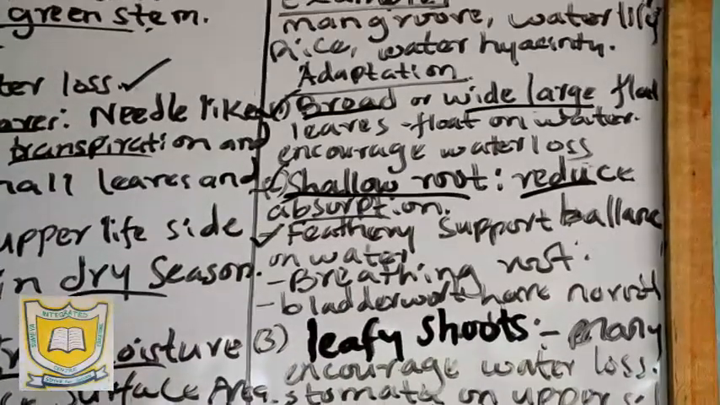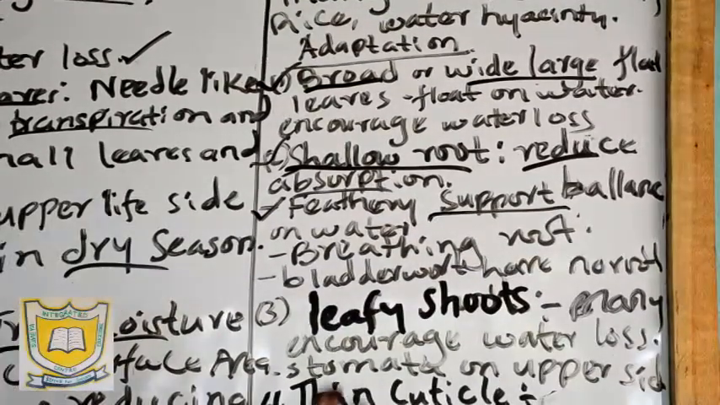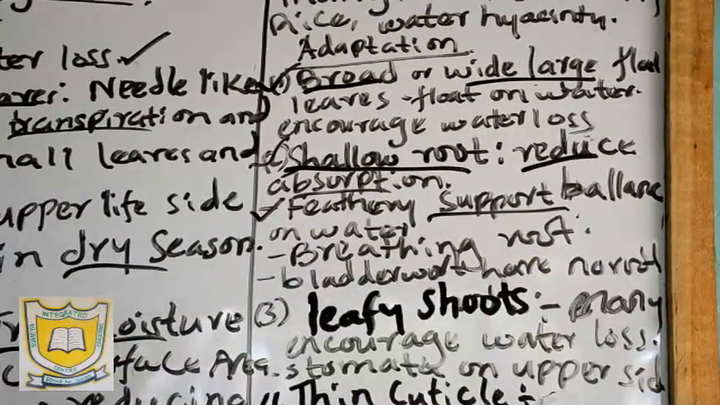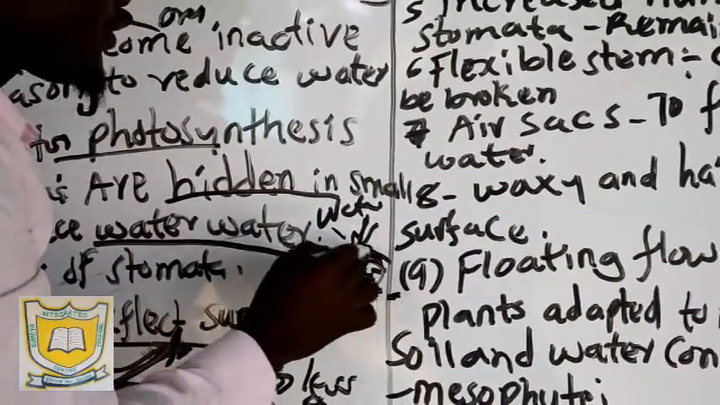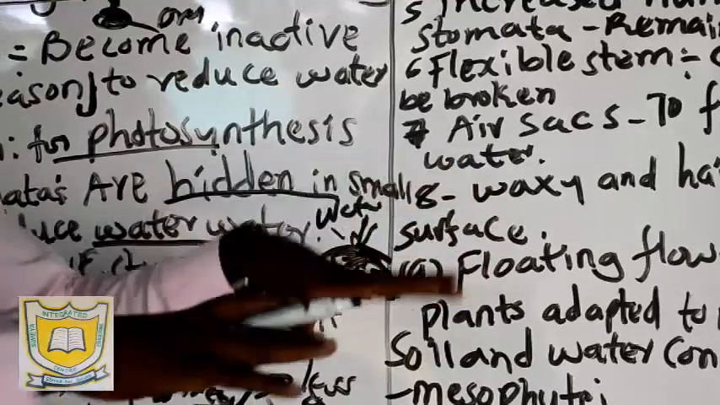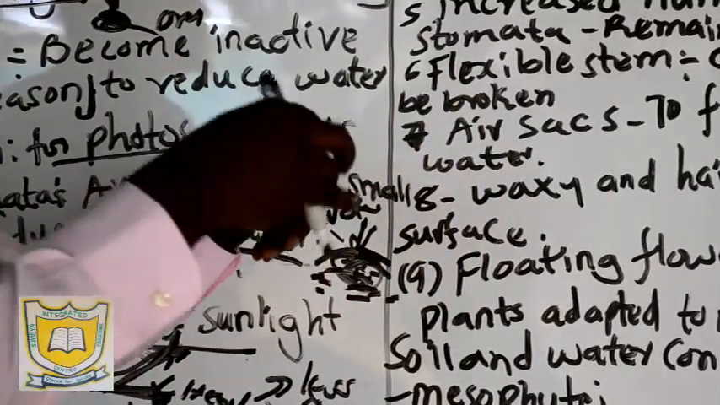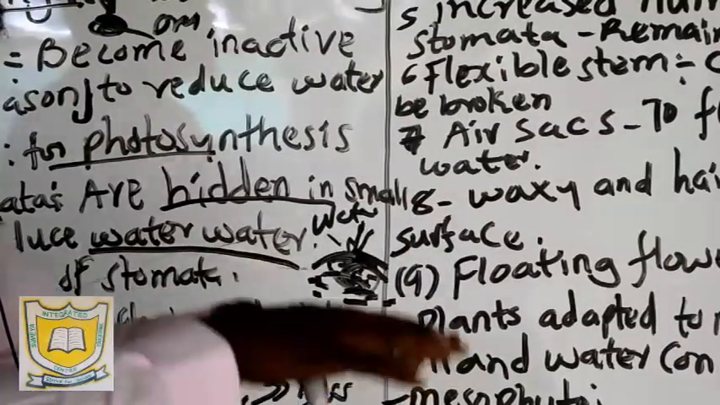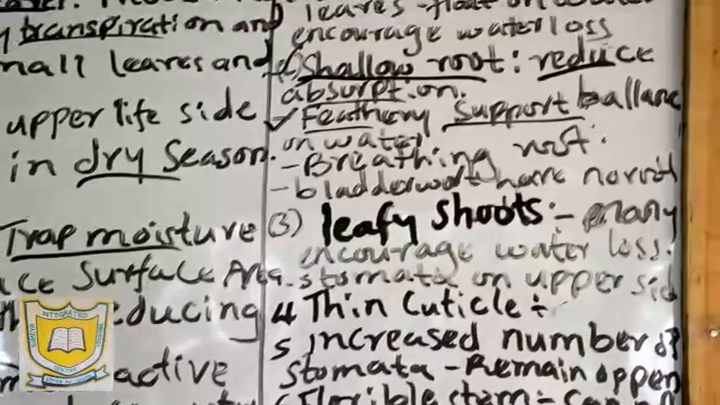Feathery roots, feathery and hairy roots. These feathery roots help in balancing. If this is water, for example in an ocean, this plant has to develop roots that will help it to balance on the surface of water. If the roots were not feathery, it means this plant would sink. But now it grows these feathery roots so that it can balance on the surface of water.